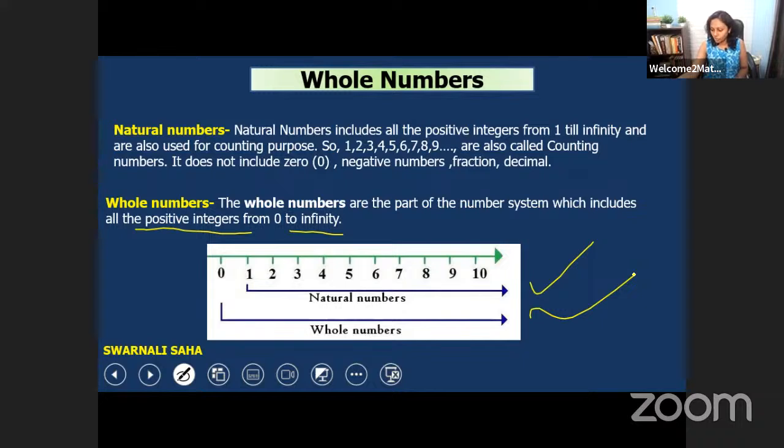Some people are still joining. Good evening. Did you understand what is the difference between natural numbers and whole numbers? Natural numbers start from 1 and go up to infinity, and the whole numbers start from 0 and go on. So let's see the properties. Many properties are there in whole numbers. In one day, all the properties we cannot discuss. So some properties today we'll discuss first and then we'll solve some Maths Olympiad questions.